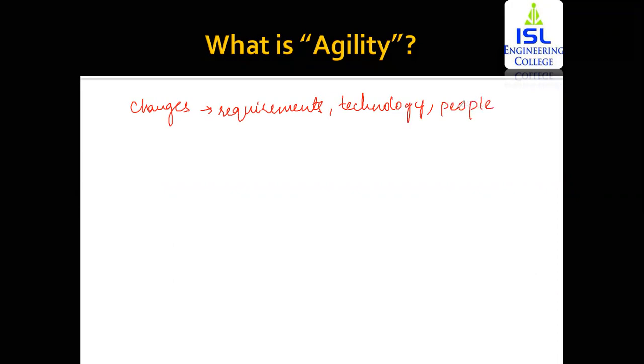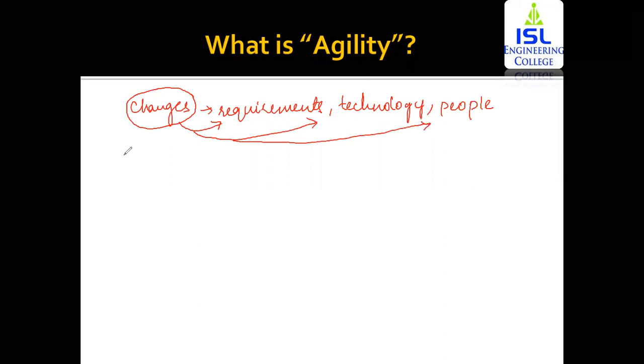That is, whenever you're making an agile process model, you can make these changes whenever and how many times you want. And these changes can be customer requirements. These can be completely changed in the technology that you're using or the people that you're working with, the team that is working on the particular project.